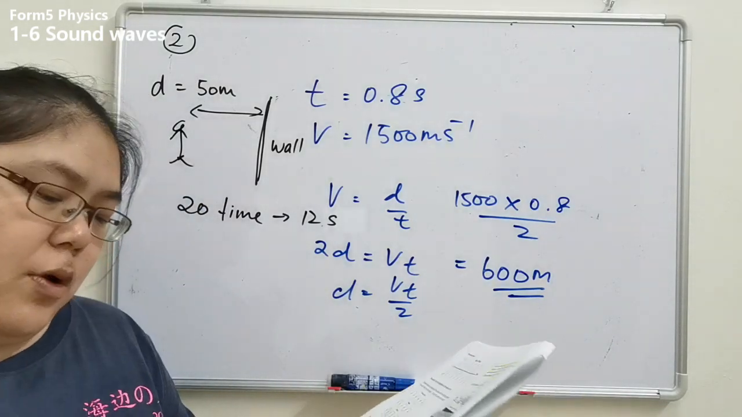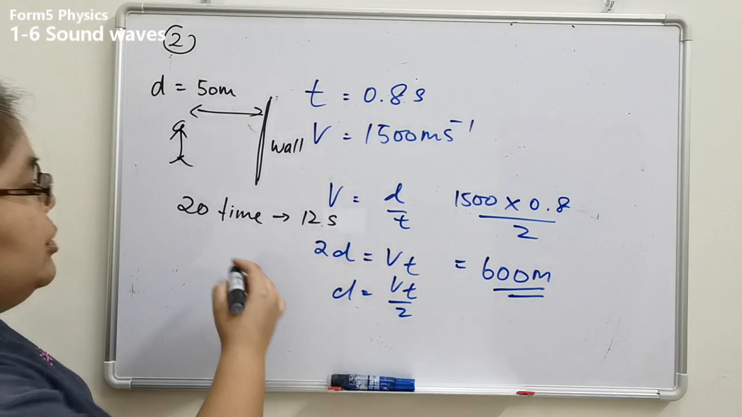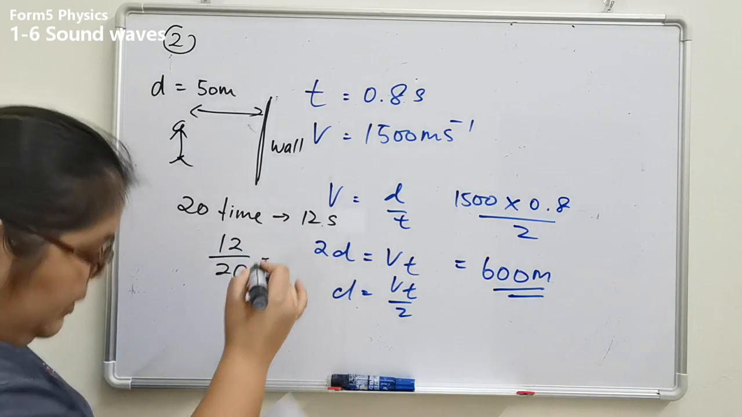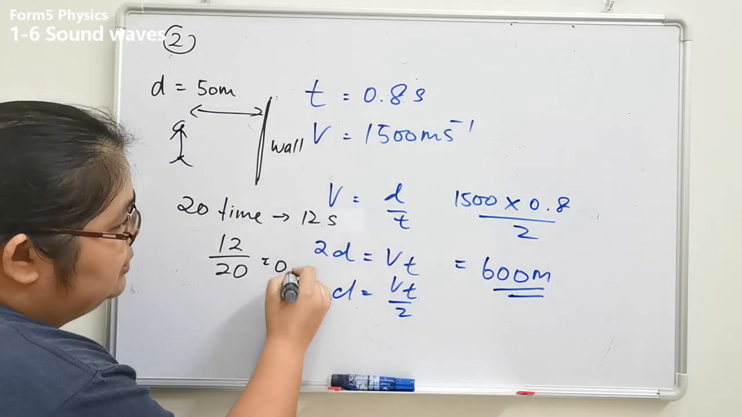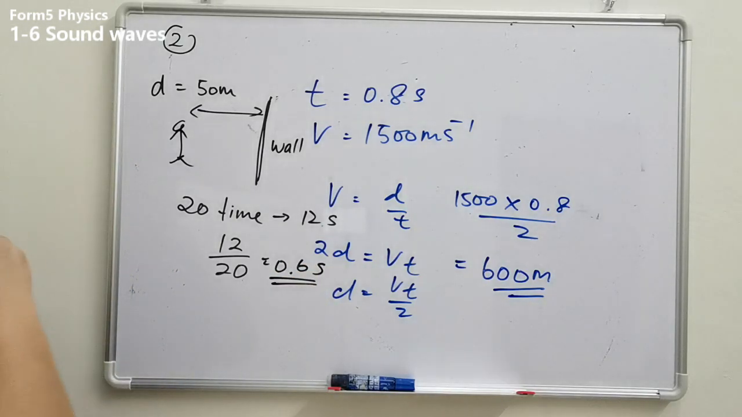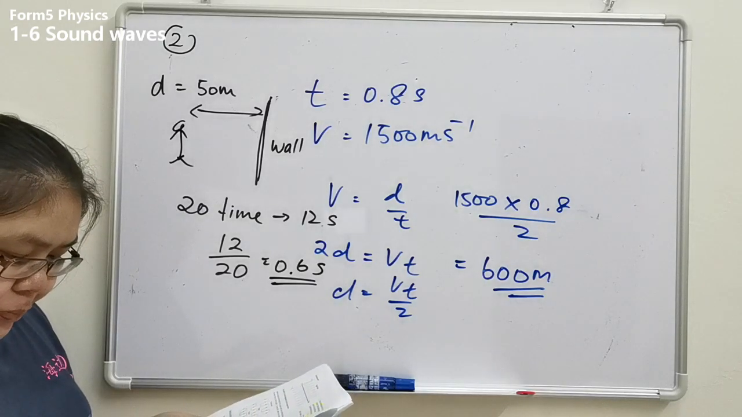The time taken is how long? So I need to divide. I take the 12 seconds, divide by 20 first. So I get 0.6 second. It's 0.6 second.